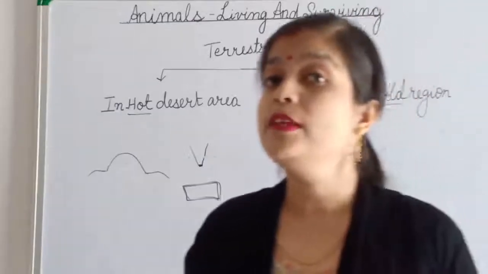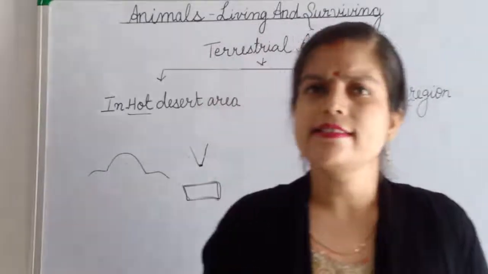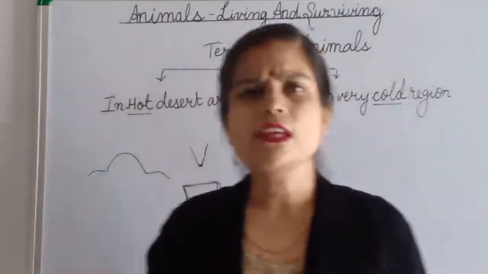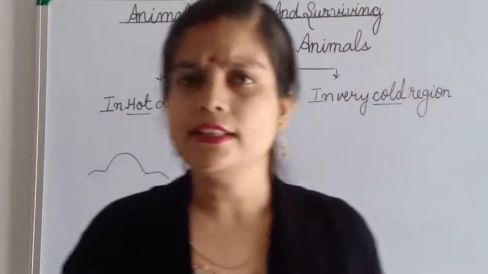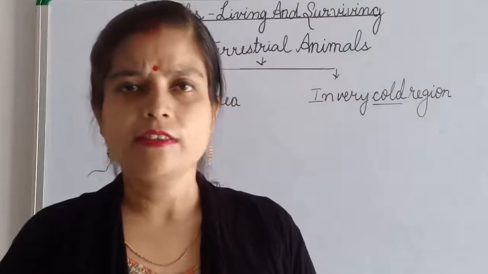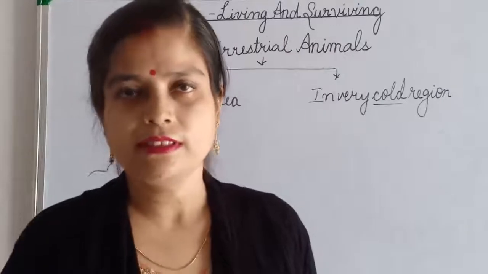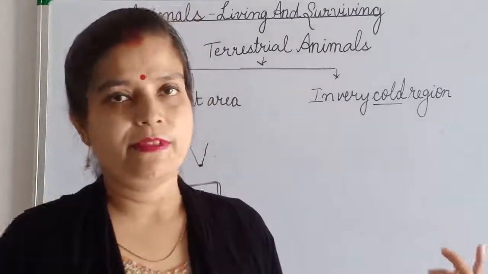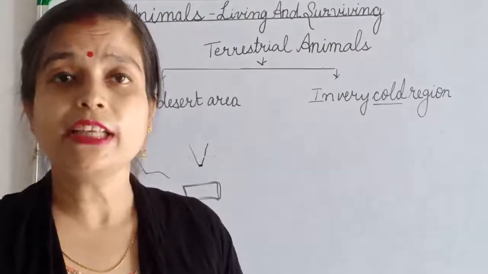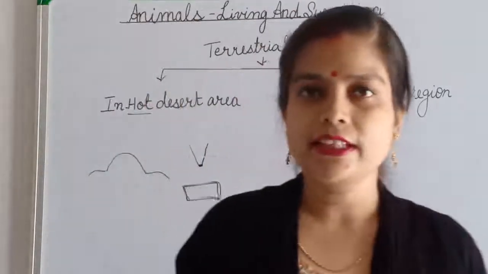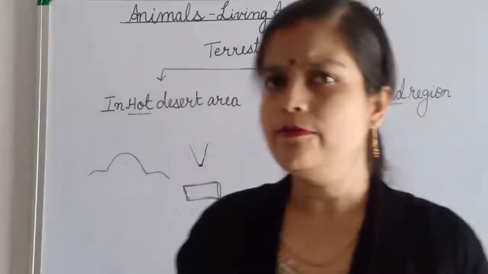Now children, only the camel is not living in the desert area. Many other animals also live in a hot desert area. Rat is there. So a rat can also survive without water for a longer time than other animals. Because in the desert, what is not available? Water is not available. One most important thing is that water is available very little.